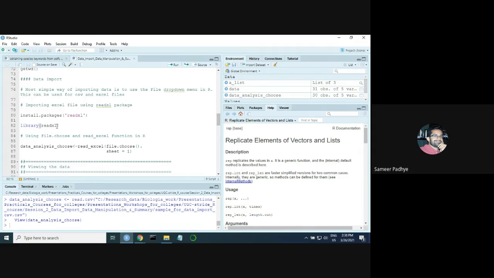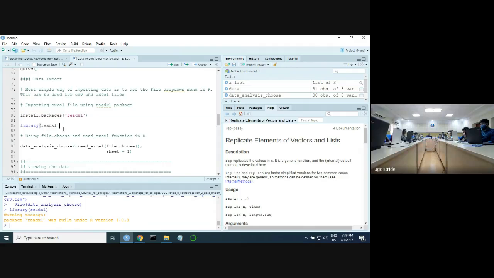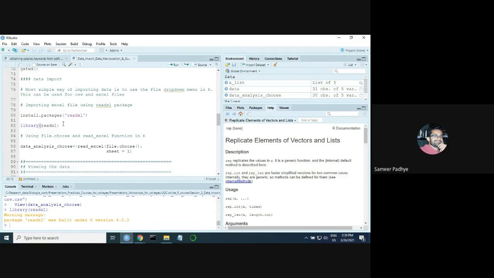You can simply write the name of the package and press run. So first install this package, and again, please do not run this command multiple times. Just run it once. And once you have installed it, import that library by running the library command.